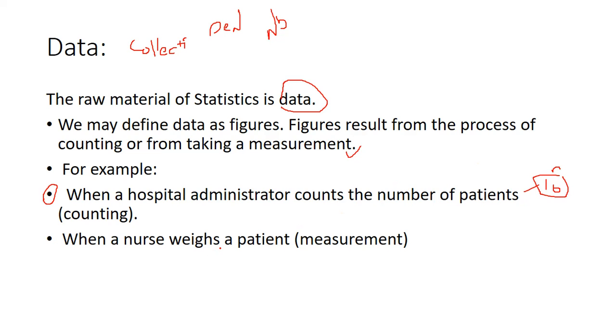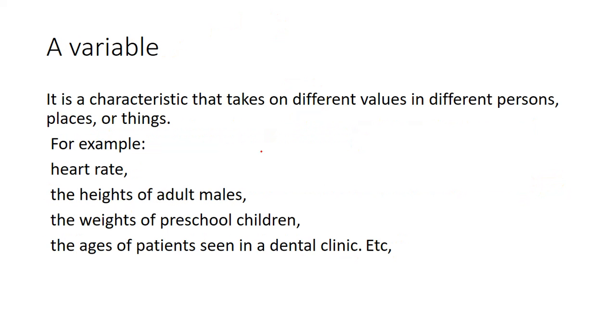When a nurse weighs a patient, it is a measurement, how much the patient weighs, and the data comes from this measurement. There are different types also, which we can discuss from the next slide. See, how important a variable is in biostatistics, you can understand every step here. A variable is a characteristic that takes on different values in different persons, places or things. It changes from time to time and place to place.